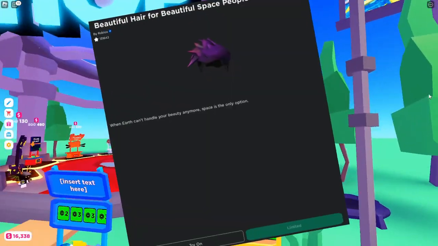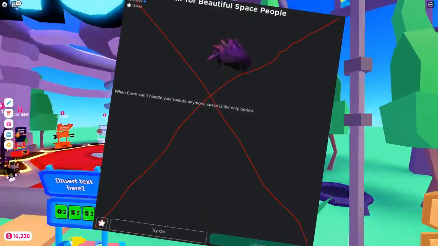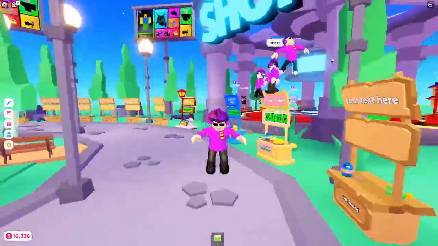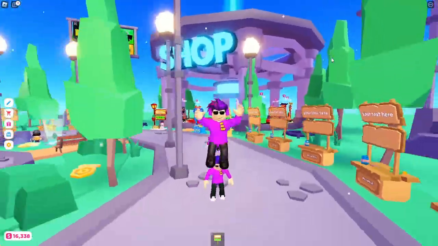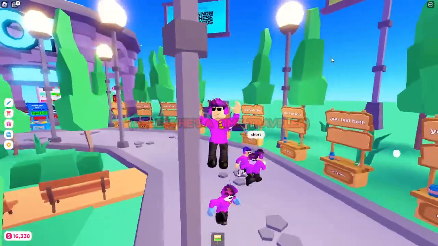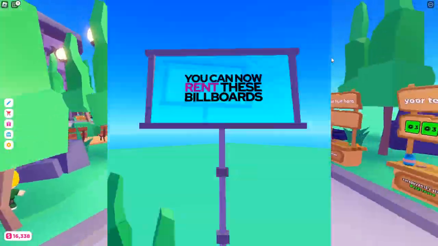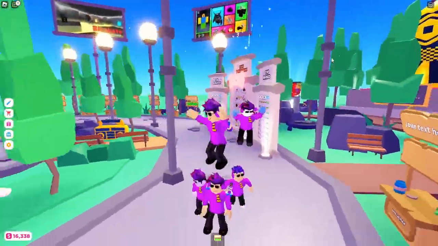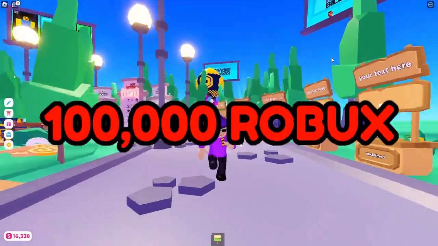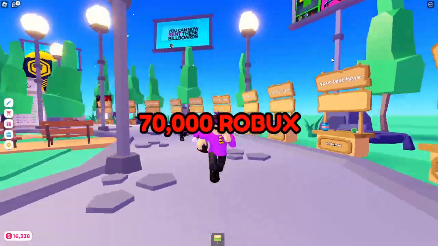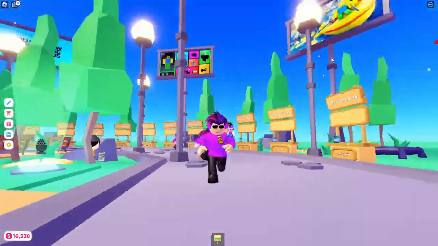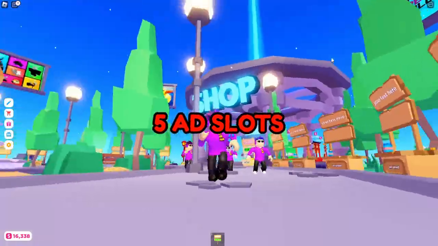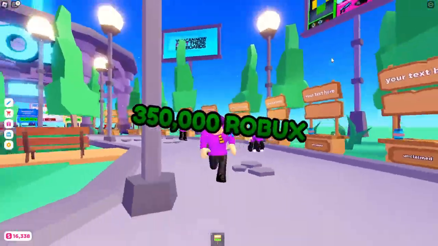And now on to the final thing I must estimate, which, unlike in LaQuate's video, is not avatar item purchases. I feel like 10,000 Robux is too small to make any difference, and I have no way to collect that data. Instead, we'll be using another income source for Hazem that LaQuate couldn't possibly have estimated, as his video came out before it was added. I'm talking about advertisement billboards. This is still a newer feature which just released on July 9th, and it has a ridiculously high price point, coming in at 100,000 Robux per day, 70,000 of which goes to Hazem. As of July 18th, several people have bought ad slots, however the number seems to be declining. Either way, we will assume that an average of 5 ad slots are filled each day for a total of 350,000 Robux per day to Hazem.